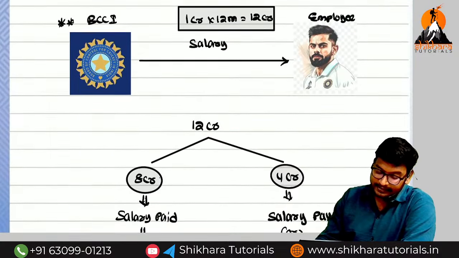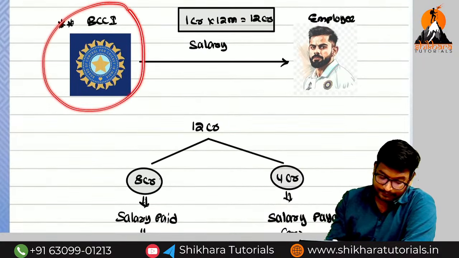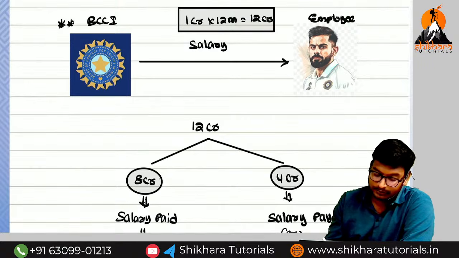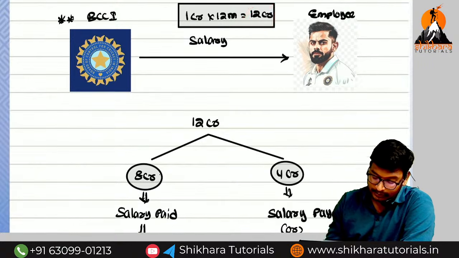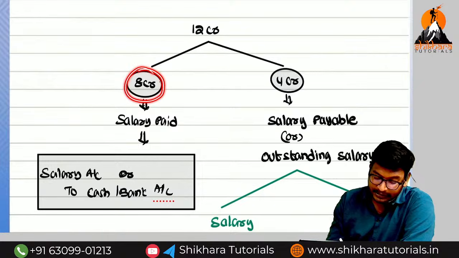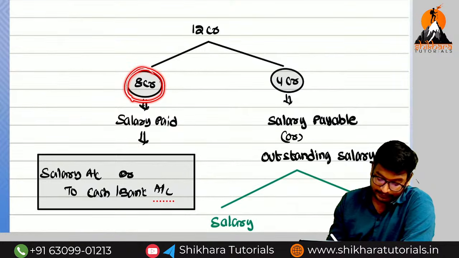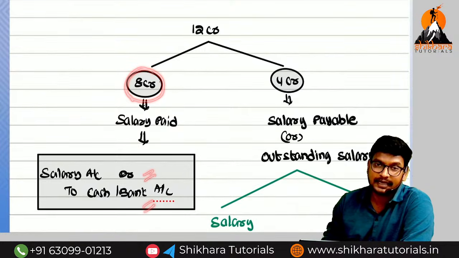So I am taking the example. BCCI paid the salary to Kohli, 1 crore per month. Per annum how much? 12 crores. But in the current year we paid only how much? 8 crores. So what is the entry for this one? Expenses paid or payable? Paid. What is the entry? Salary account debited to cash account.